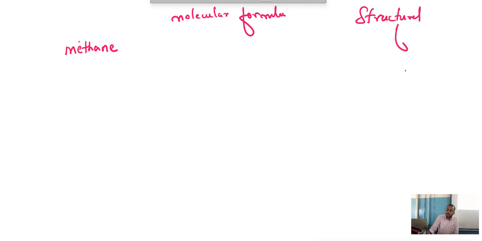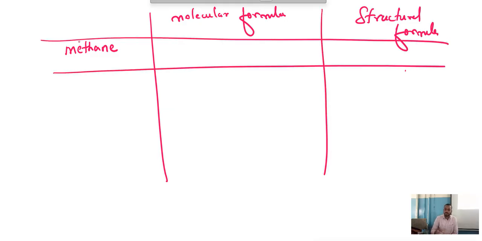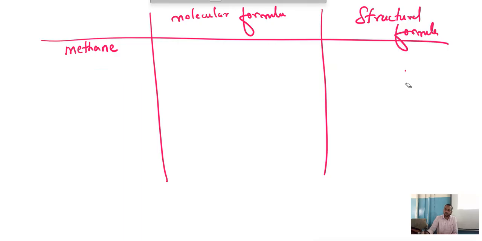That's the reason. Now, suppose they ask you to write the molecular formula and structural formula of methane. Observe here how to draw methane. Molecular formula. Here let me write the structural formula. Let me write a bit lower. If they ask you to write the molecular formula and structural formula of methane,